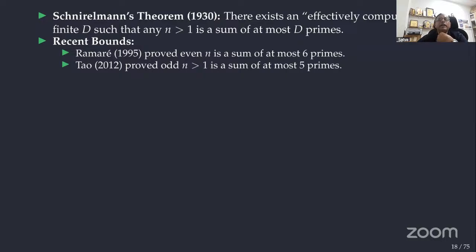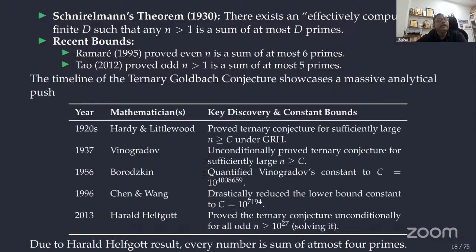Why? By using this, we can prove Ramaré's theorem also, right? Because if I take any even number, I can subtract 3 from it, then it becomes odd. So that is written as 5 primes, and 6 primes will come, right? Yeah. So this is the timeline for the ternary Goldbach conjecture.